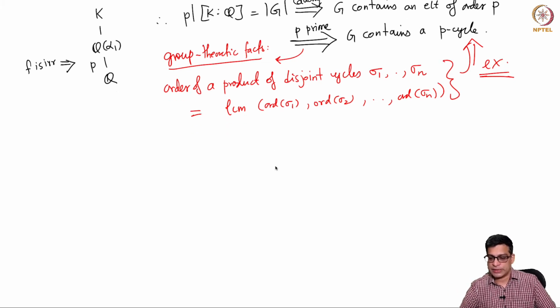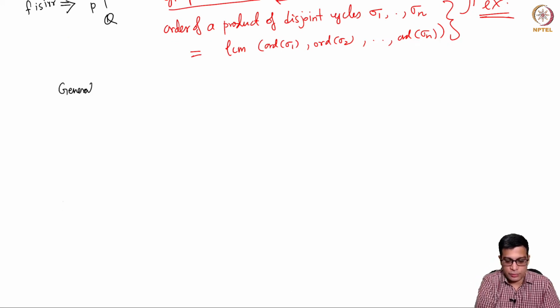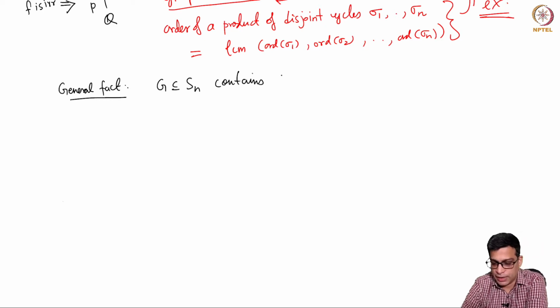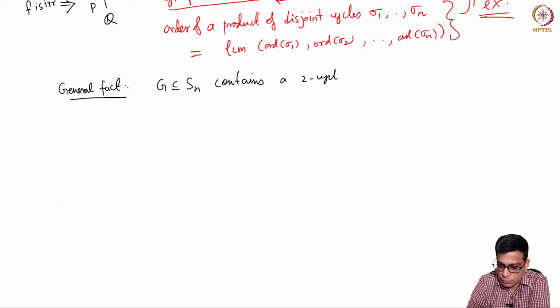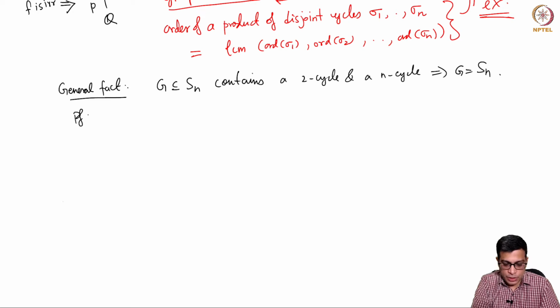So G contains a P cycle and G contains a 2 cycle. Now again a general fact, which I will quickly prove because this is an important fact. If G in Sn, where n is any number, contains a 2 cycle and an n cycle, then G is Sn. So any subgroup that contains a 2 cycle and an n cycle is all of Sn.